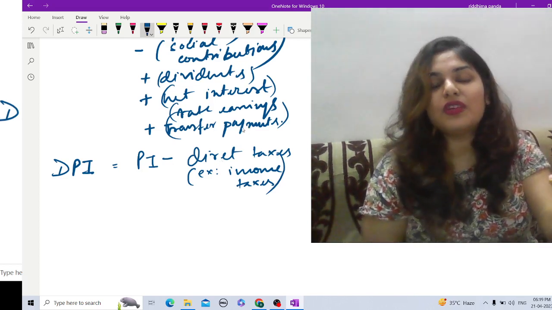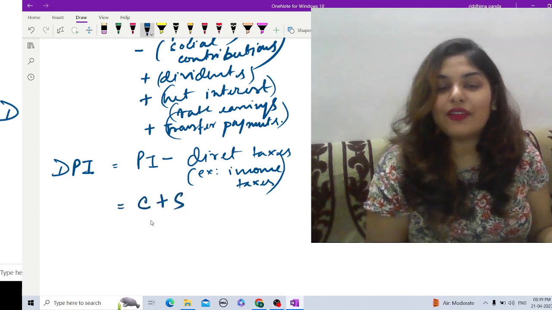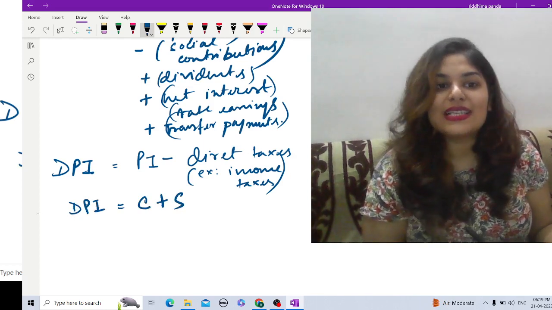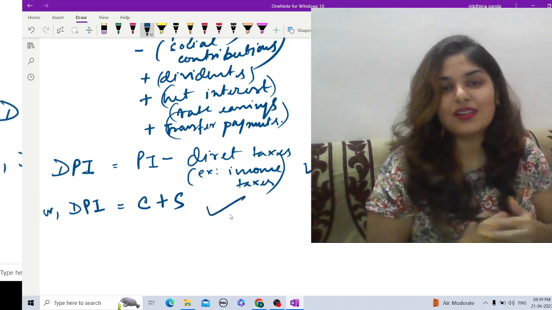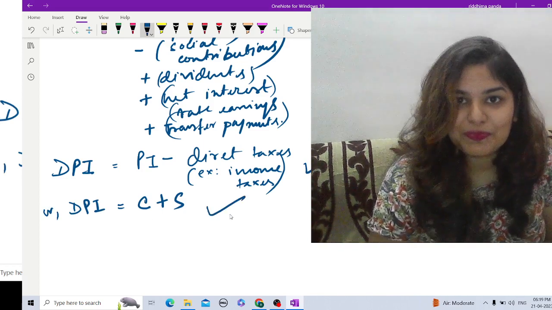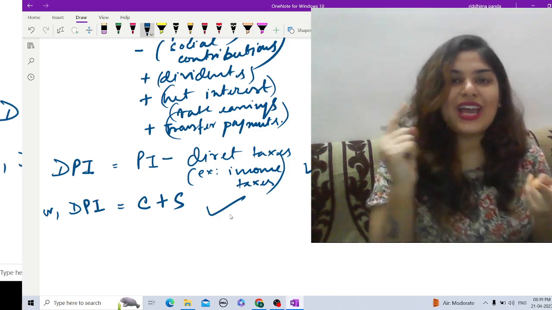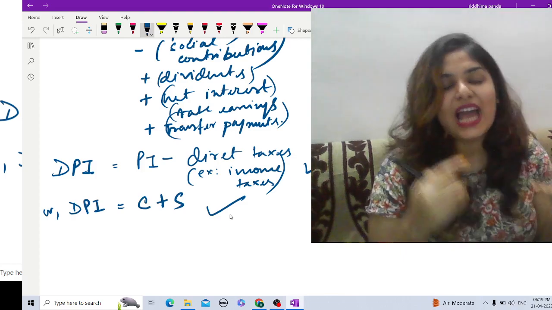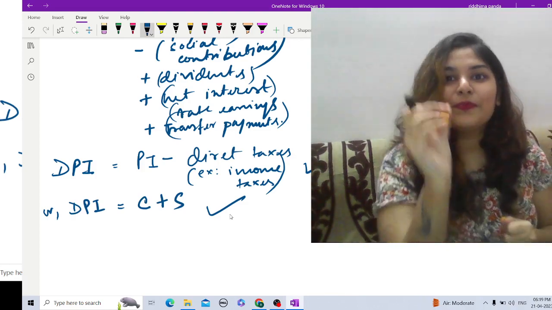Now with the leftover income, what are you going to do? You will either consume or save. So DPI is equal to PI minus direct taxes, or DPI is equal to C plus S. So both these formulas are correct for disposable personal income. So here we have discussed what GNP is, what national income is, what DPI, that is disposable personal income, is, and we have also seen the formulas of each and every measure.